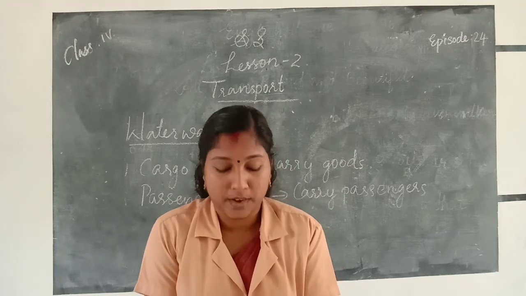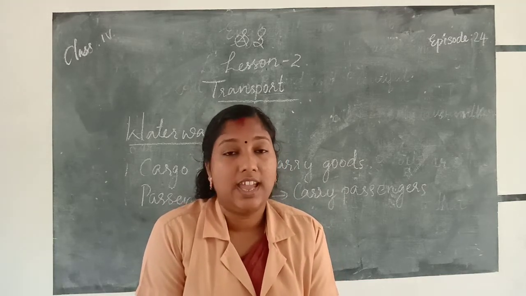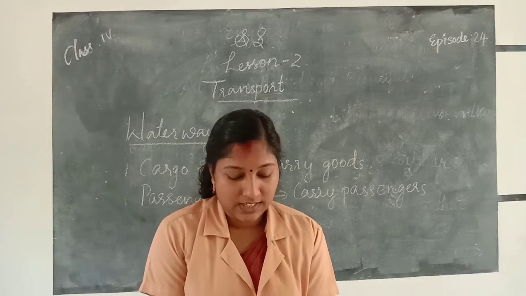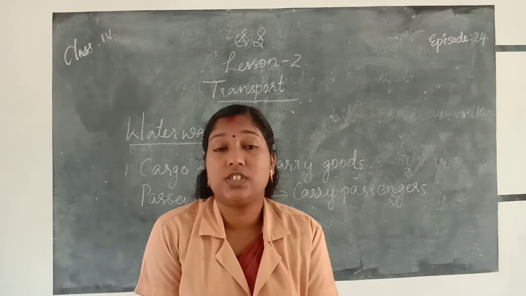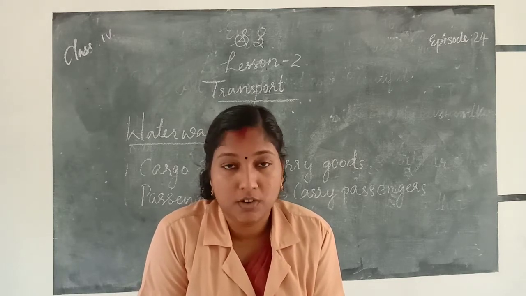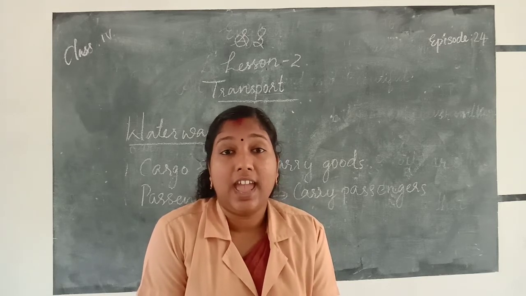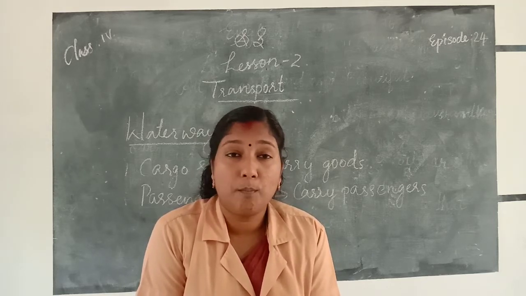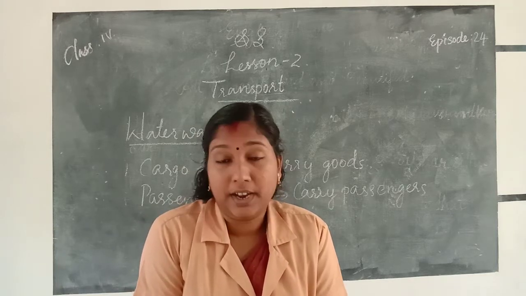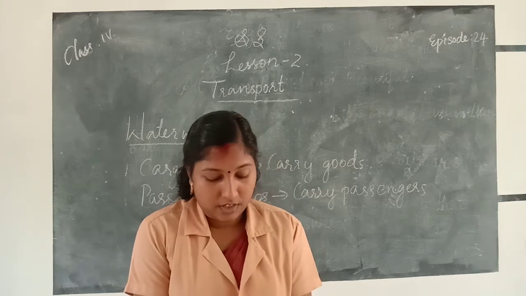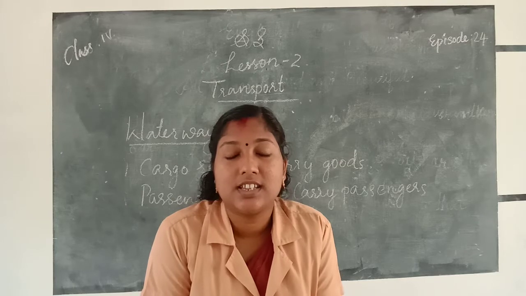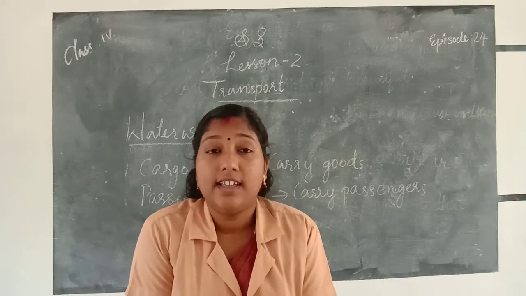Did all of you understand waterways? Once again, we know that water transport is one of the cheapest means of transport, and it carries heavy and bulky goods at low cost. Heavy and bulky goods are transported through waterways in oceans, seas, rivers and lakes.